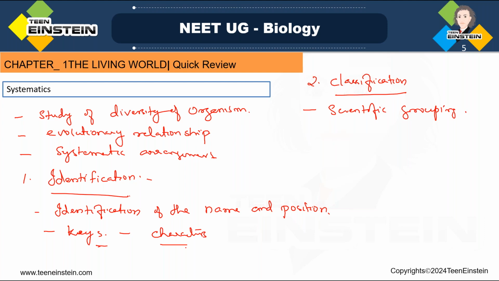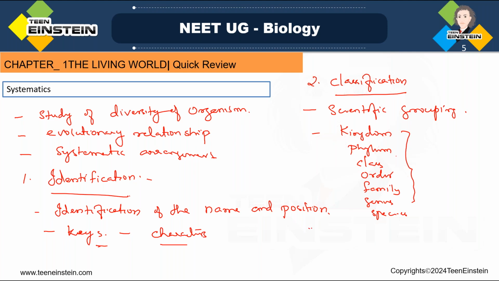Okay, so in the scientific grouping we will think about kingdom, then phylum, then class, order, family, genus, species. According to this, we need to place the organism in the correct position.